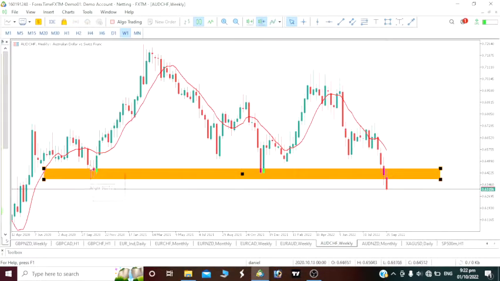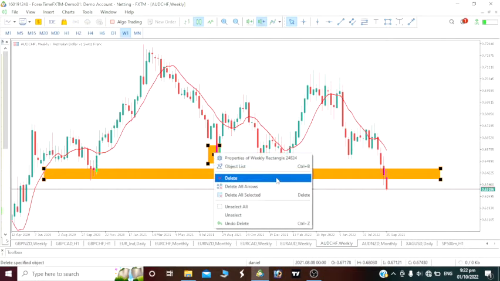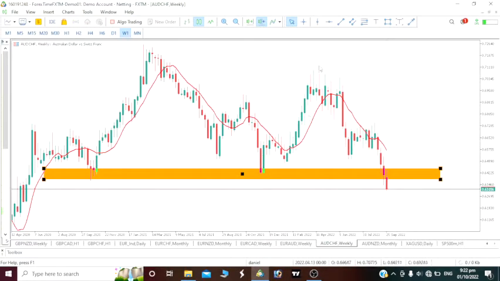This level here, we see price came to this level and reacted. We see it was even close to this same level here before price reacted and pushed up. The second time the price came to this level, it bounced up. Now that price has come to this level, it has broken below it. So this week, like I said, I'm aiming to go bearish again.